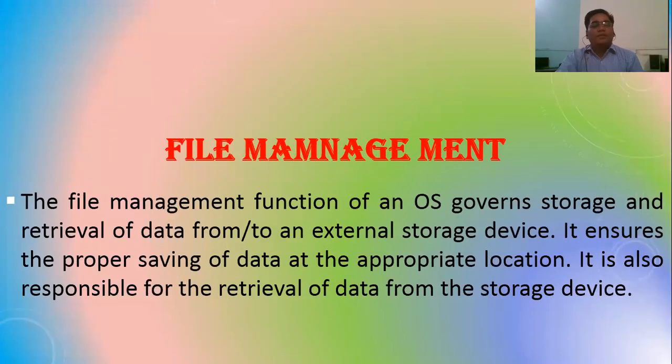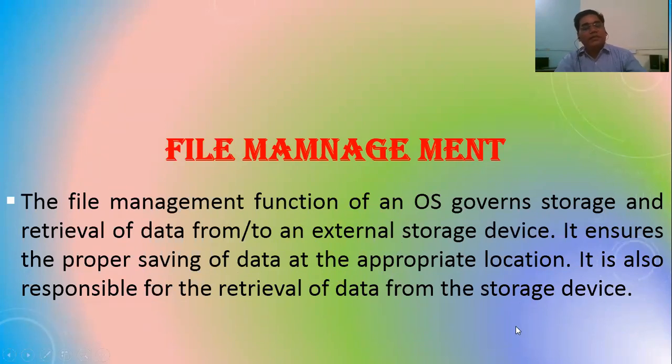The next one is file management. The file management function of an operating system governs storage and retrieval of data from an external storage device. It ensures the proper saving of data at the appropriate location. It is also responsible for the retrieval of data from the storage device.